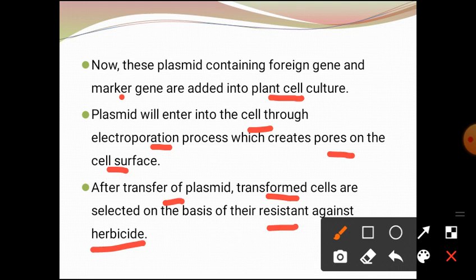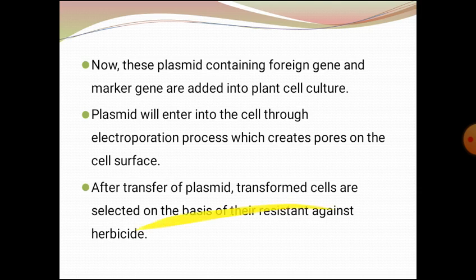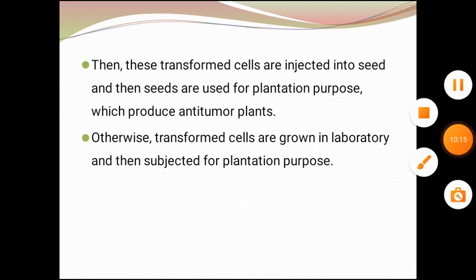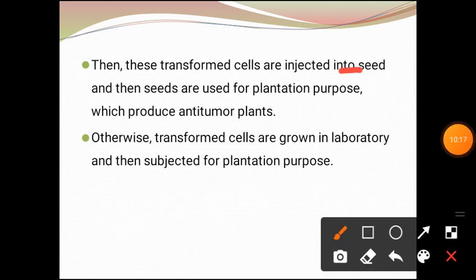That means the cells are grown on a nutrient plate containing a herbicide, which indicates the transformed cells. Now these transformed cells are injected into the seed, and then the seeds are used for plantation. Now these seeds are subjected in two ways.